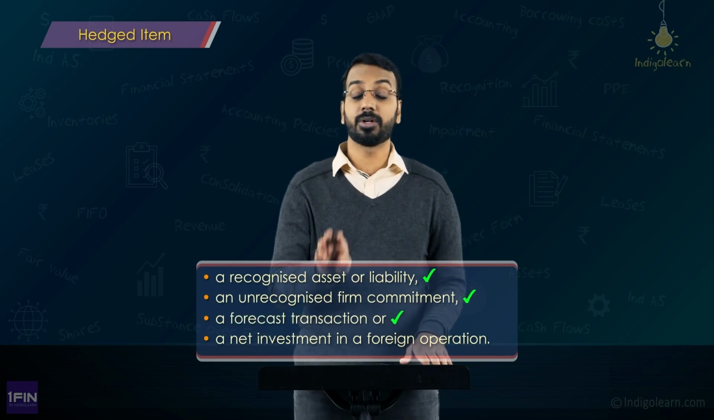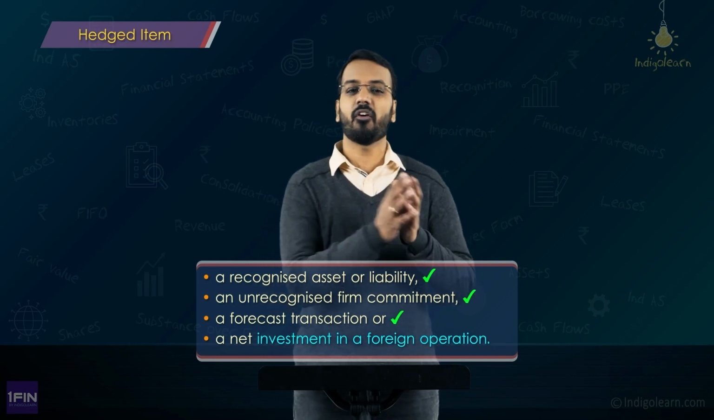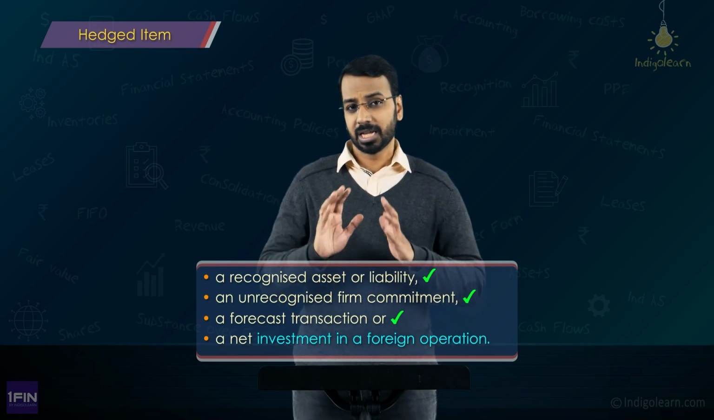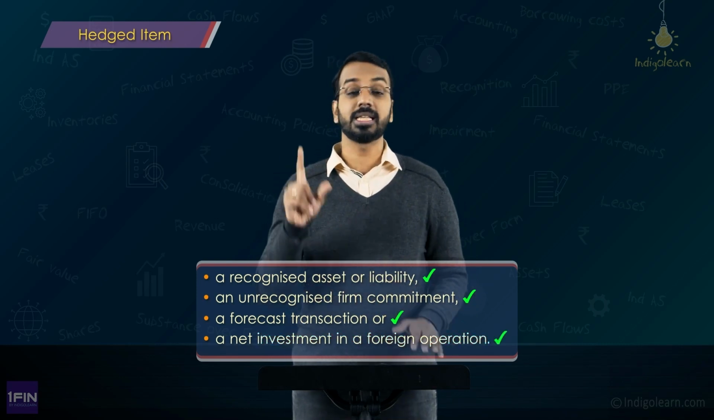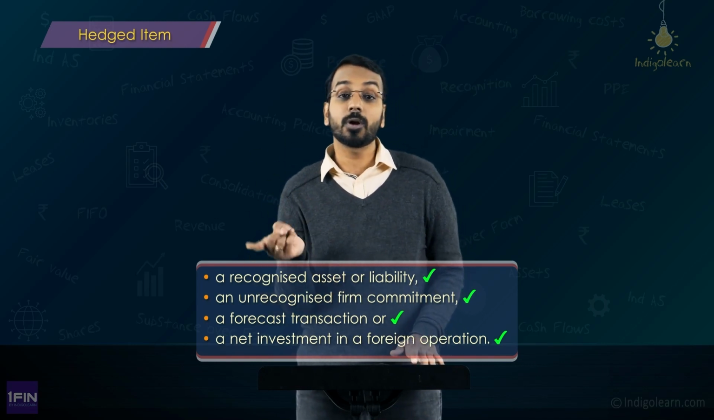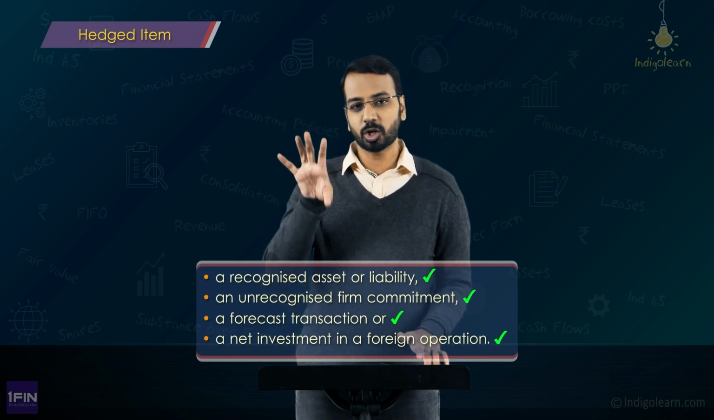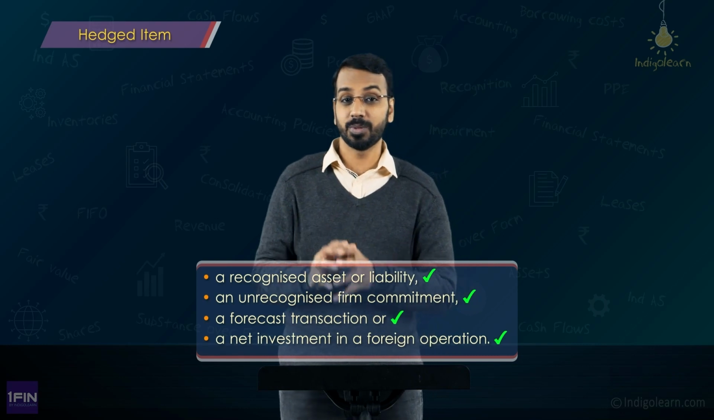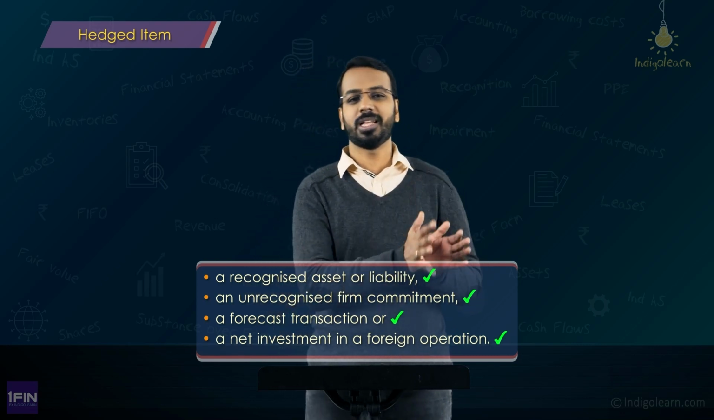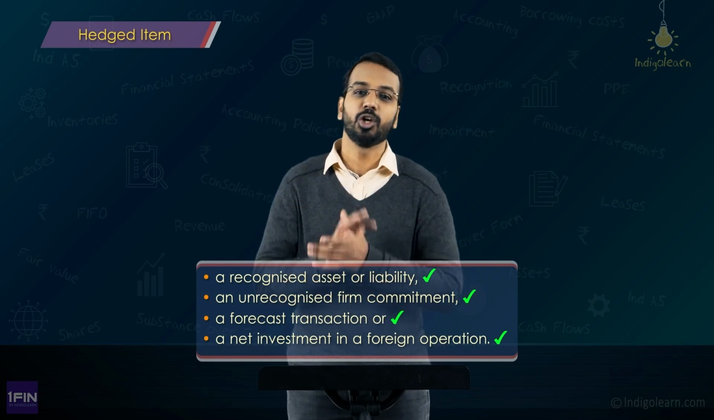And lastly, the fourth component is net investment in foreign operation. So, if the entity has invested in a foreign operation, whatever is the net investment amount, that also can be a hedged item. Now, when I say these items are hedged items, the four things: asset or a liability which is recognized, unrecognized firm commitment, forecasted transaction, and a net investment in foreign operation. When I talk about these four, these are hedged items, means these items can be hedged for the purpose of Ind AS 109. You can do other hedges also, but for the purpose of Ind AS 109, these are the items we will be looking at, right.